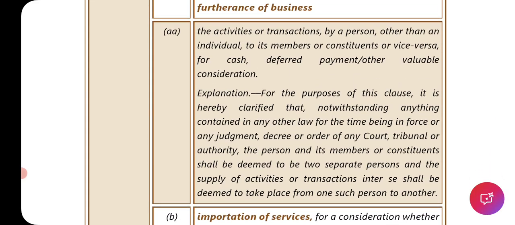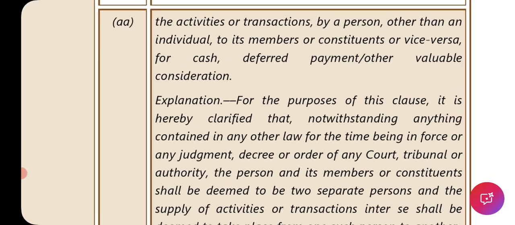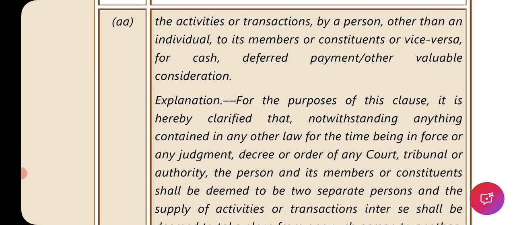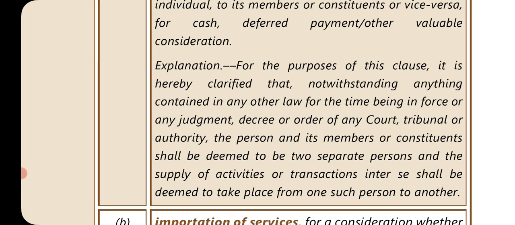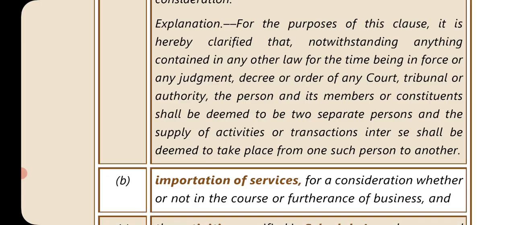7.1aa is the activities or transactions by a person other than an individual to its members or constituents or vice versa for cash, deferred payment or other valuable consideration. Explanation. For the purpose of this clause, it is hereby clarified that notwithstanding anything contained in any other law for the time being in force, or any judgment, decree or order of any court, tribunal or authority, the person and its member or constituent shall be deemed to be two separate persons, and the supply of activities or transactions inter se shall be deemed to take place from one such person to another.